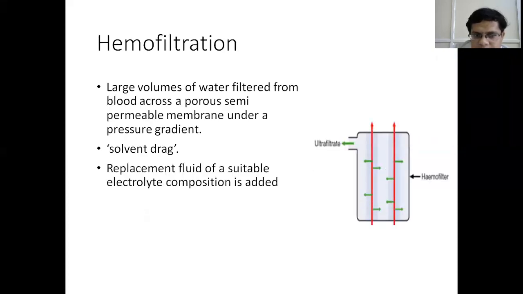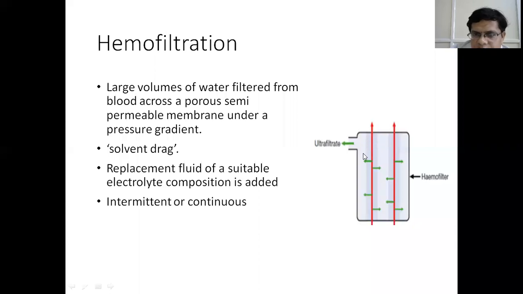The other method is hemofiltration. In hemofiltration, the blood is pumped into the machine and there is a hemofilter. Large volumes of water are filtered from the blood across the semi-permeable membrane under a pressure gradient. Here the excess fluid in the blood is filtered across the membrane, and along with the fluid there is a phenomenon called solvent drag, where the excess solvents in the blood are dragged into the fluid. And when the blood leaves the machine, replacement fluid with suitable electrolyte composition is added to the blood.